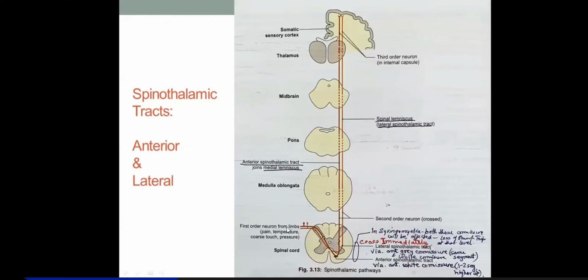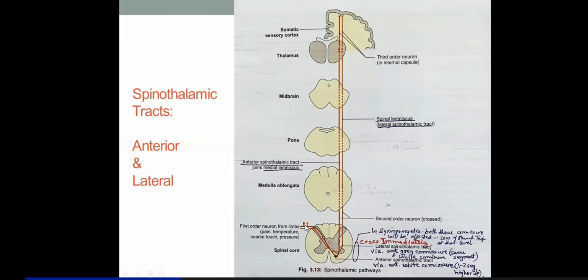Now look here, this spinothalamic pathway we are studying, both anterior and lateral. As I told you, the first order neurons from the peripheral receptors of the limbs as well as the trunk carry sensations of pain and temperature.